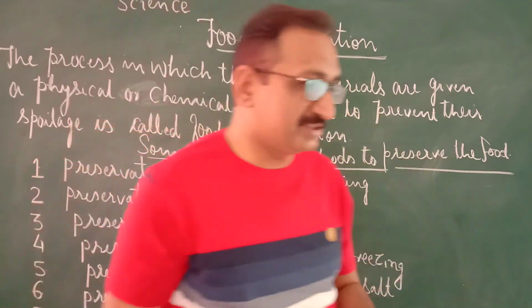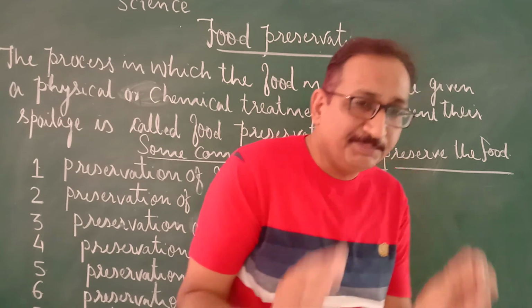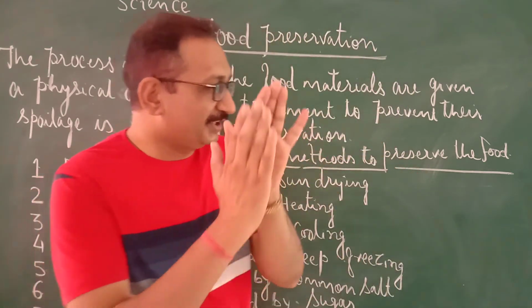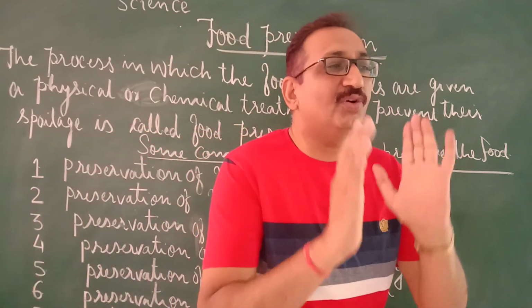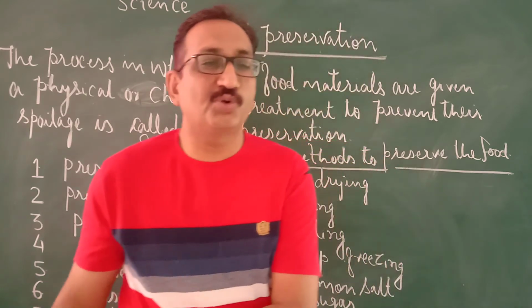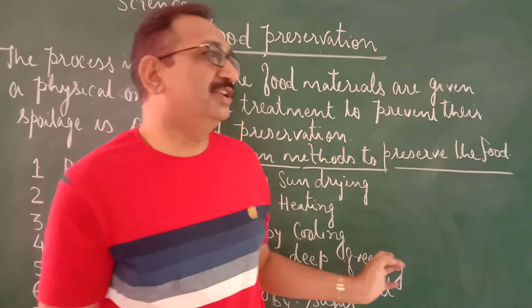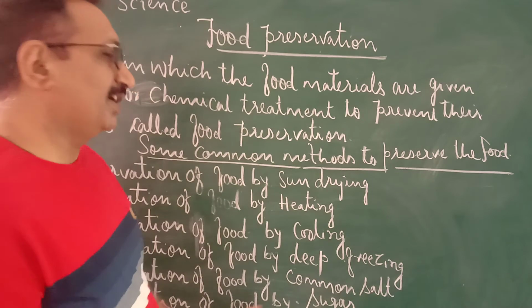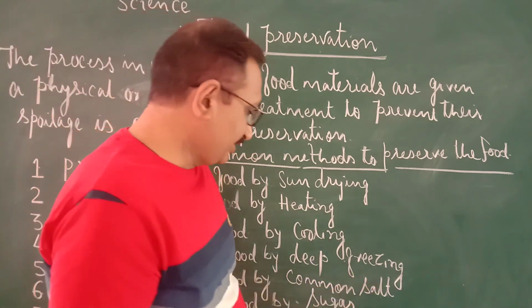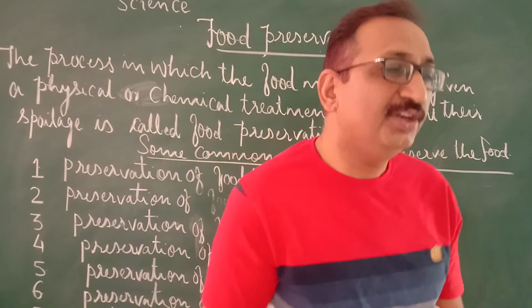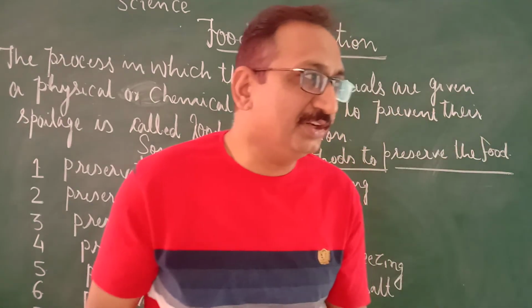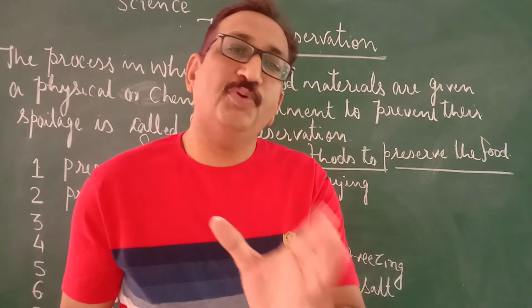By doing these things, whatever remaining bacteria are there, जो bacteria बच गए हैं, that also will be destroyed. This process is known as the pasteurization method. So the pasteurization method is very important to protect our milk from being spoiled.